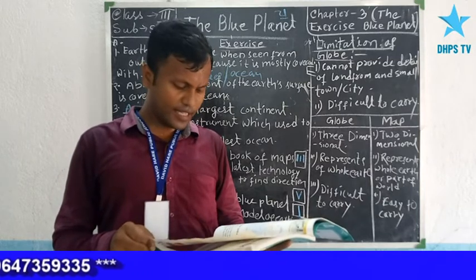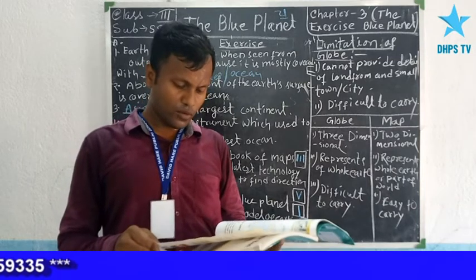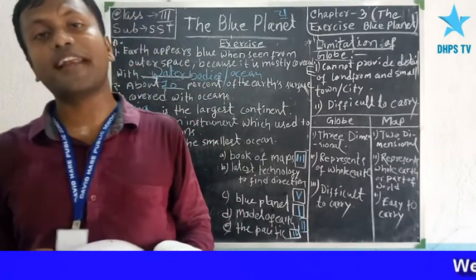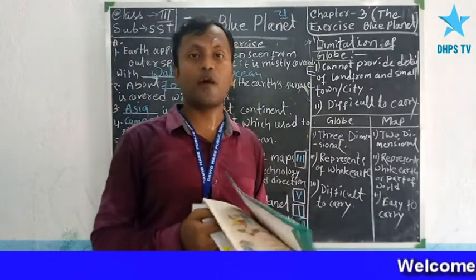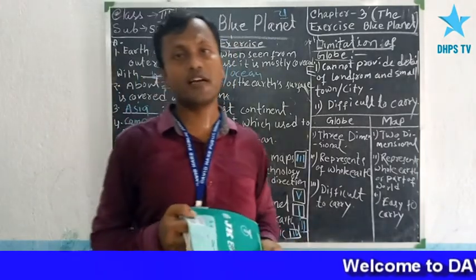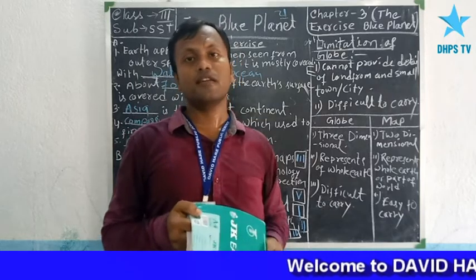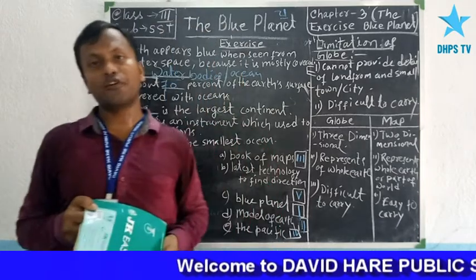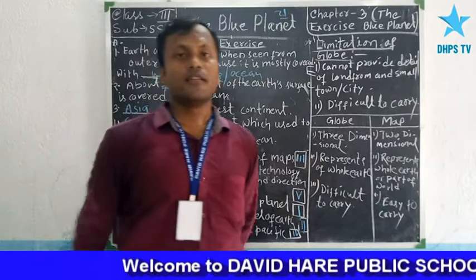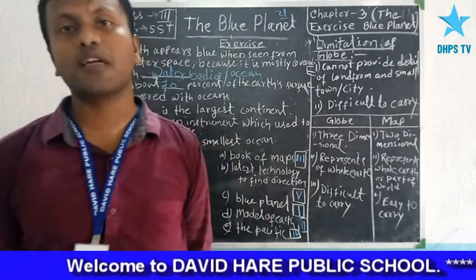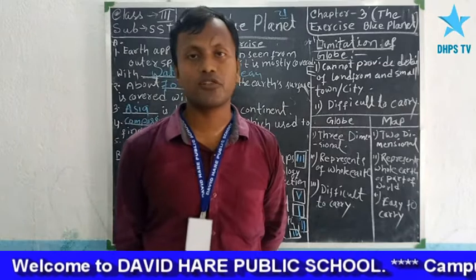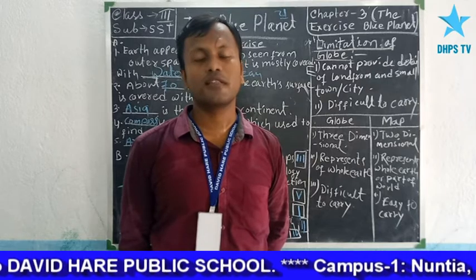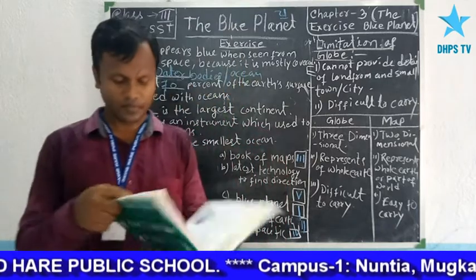Name the continents and oceans that the Earth comprises of. We have already said the names in our previous class. Asia, Africa, Europe, Australia, North America, South America and Antarctica are our continents, and the oceans are mainly Pacific Ocean, Indian Ocean, Atlantic Ocean and Southern Ocean. These are the ocean names.